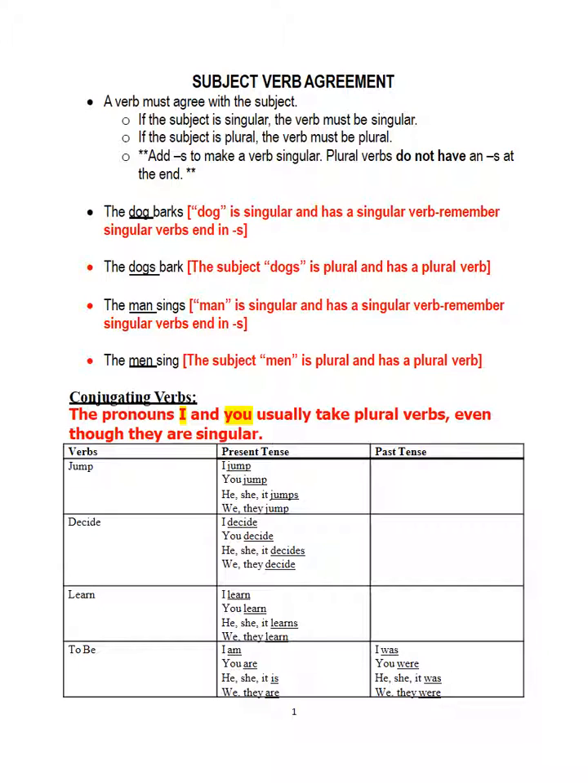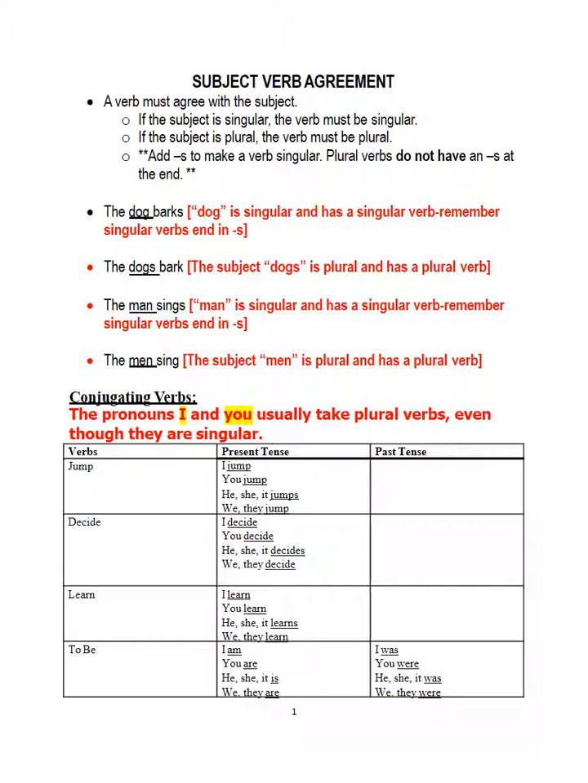Let's conjugate these verbs. When you conjugate verbs, you need to remember that the pronouns I and you usually take on the plural form of a verb, even though they are singular. So let's look at the regular action verb jump. So I jump without an s. You jump without an s. He, she, and it are all singular. So he jumps with an s. She jumps with an s. It jumps with an s.